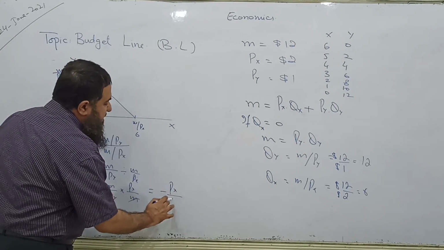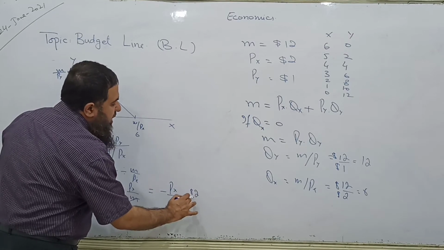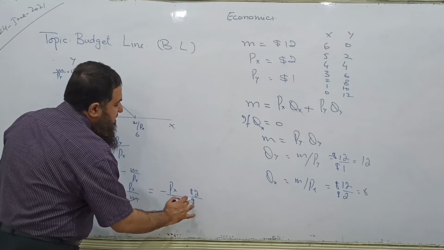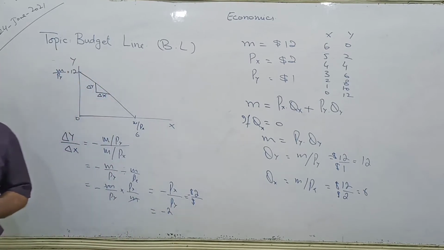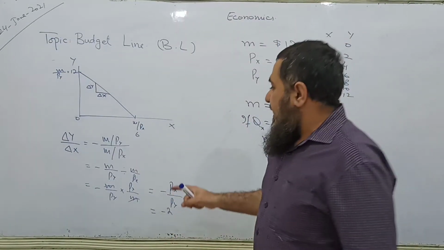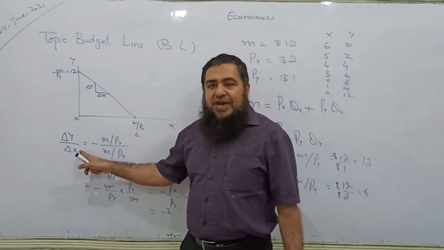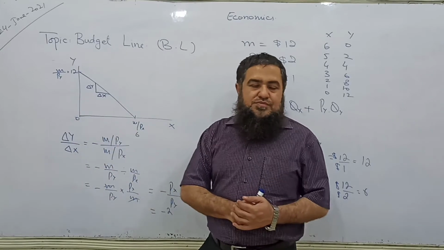What is the slope now? Minus price of X over price of Y, and you are given the prices $2 and $1. So what is the slope now? Minus 2. This actually tells us the rate of change. Slope means what? The rate of change. In order to have an extra unit of X, how many units of Y will be given up? 2.